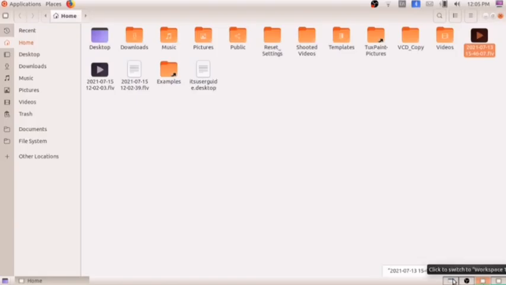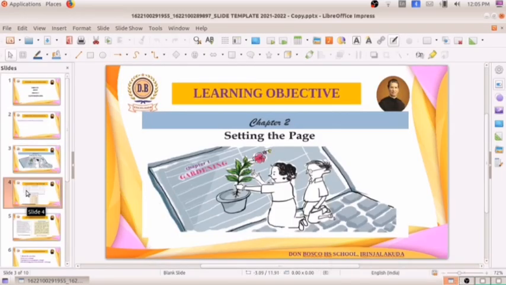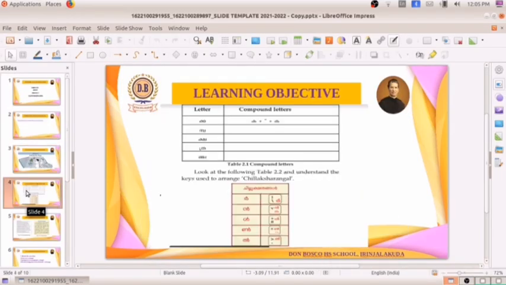In your chapter, on page number 21, you can see two boxes. In the second chapter, page number 21, one box is of compound letters and the other box is of chillaksharangal. I hope you all studied these compound letters and chillaksharangal in the third chapter, Can You Type Amma in the Computer. I am reminding you of the important things you have studied, just to keep in mind and for memorizing.